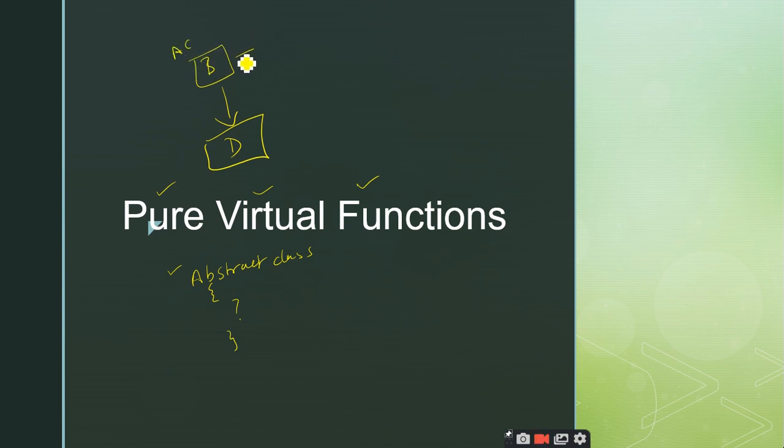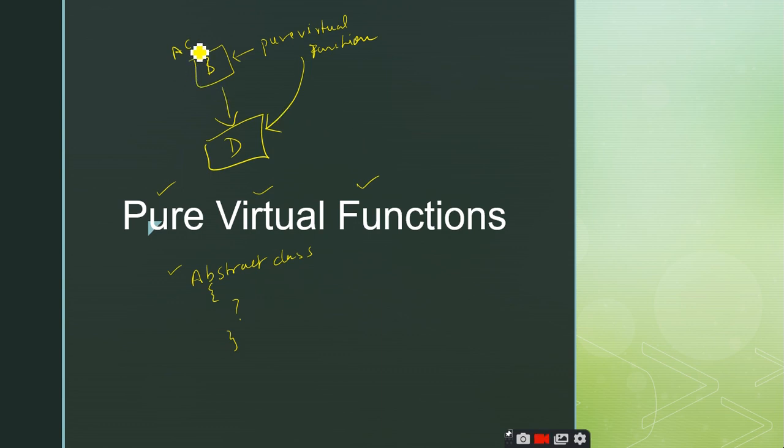AC stands for abstract class whenever it consists of a pure virtual function. Pure virtual function means that it does not have any definition, so the definition is expected to be given inside the derived class.